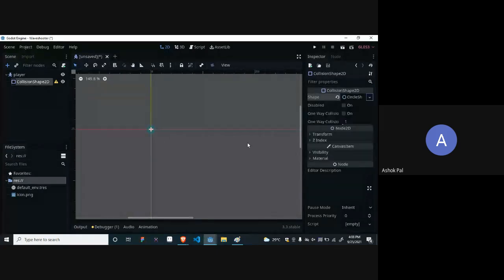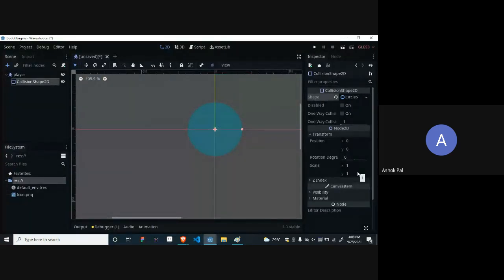We will just create a shape. Circle shape is good for now. See, the shape has been created. By clicking on this dot, you can minimize and maximize it to any shape or size you want. Just don't go to transform and scale. This is not the correct way. Don't scale it. We are not scaling it, we are just increasing its actual size. Because if you scale it, errors will occur as it will not simulate the collision properly. Many beginners scale it from here rather than resizing it here, and you will get errors when you have fast paced movement or fast paced collision detection.